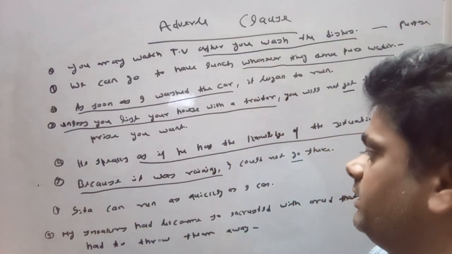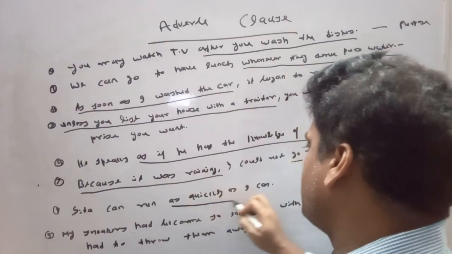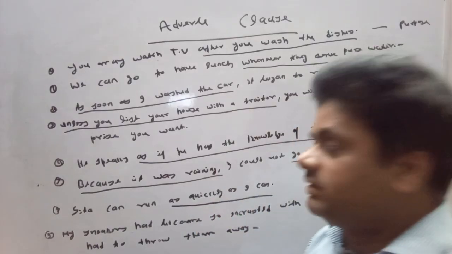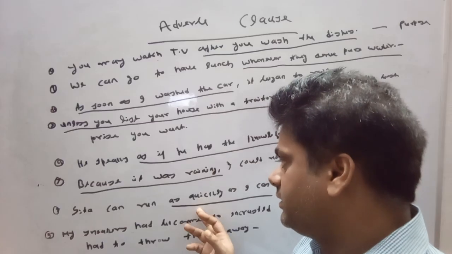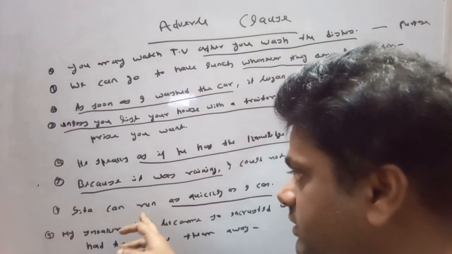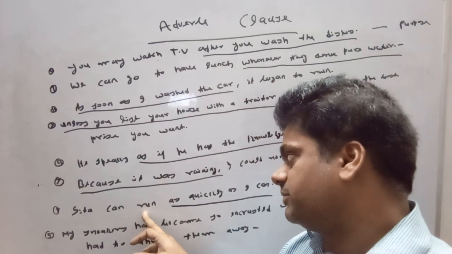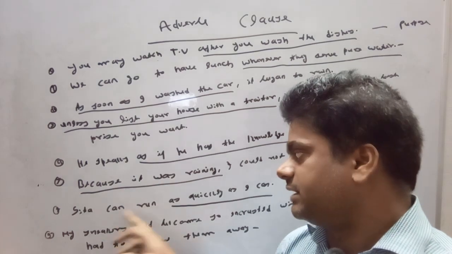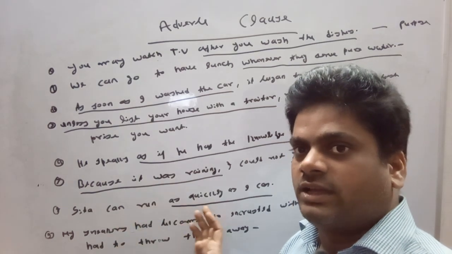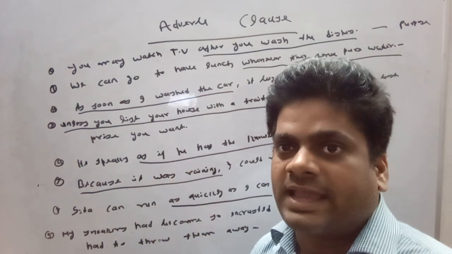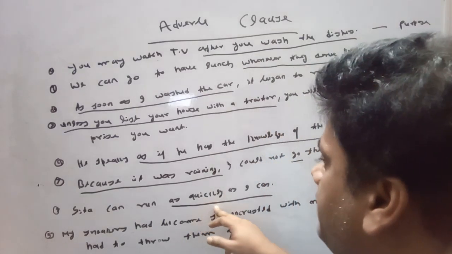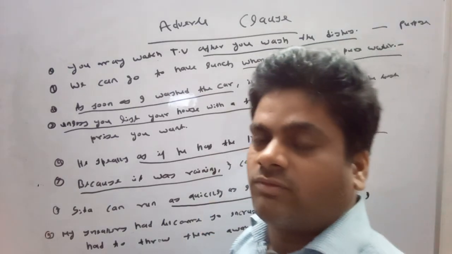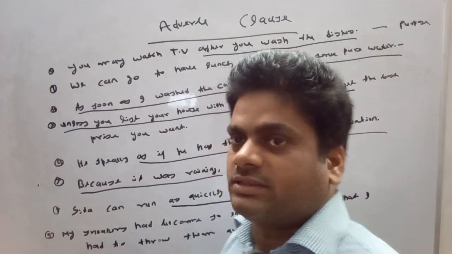Sita can run as quickly as I can. This is an adverb clause and it is modifying the verb run. Sita can run. It is expressing how she can run. In this sentence, it is expressing the manner of Sita's running.